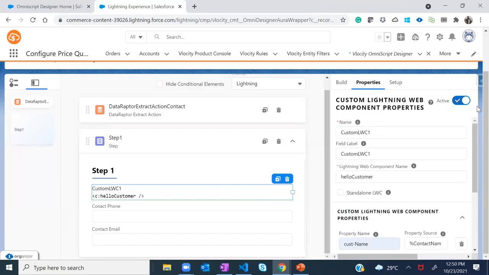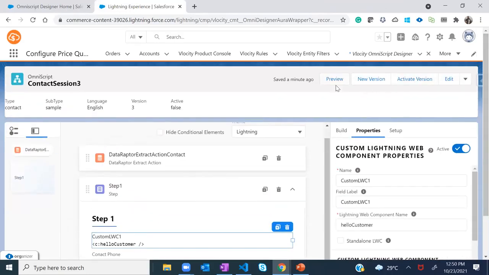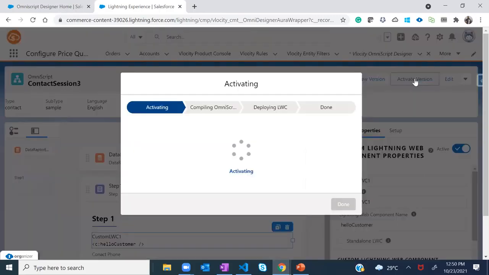So again, we'll go into the preview mode. But again, an important point: when we have enabled a Salesforce LWC over here, we can't simply go into preview and check it unless we activate the OmniScript. So we'll have to first activate this OmniScript.